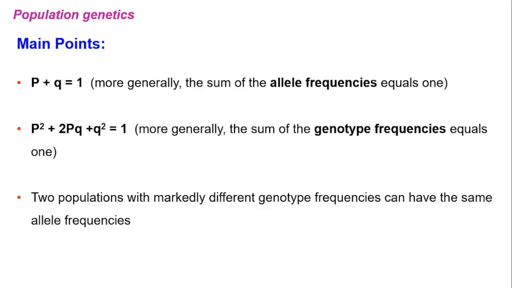Whatever value you get by using this formula is somewhat imaginary. Why? Because this formula is only applicable when external forces like migration, immigration, and mutations do not act upon the population.